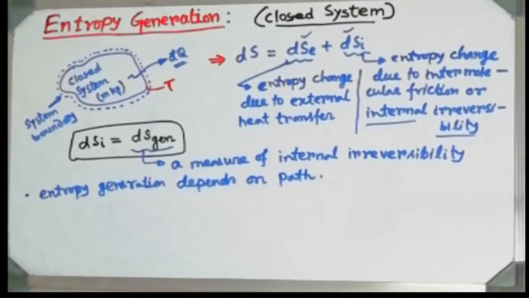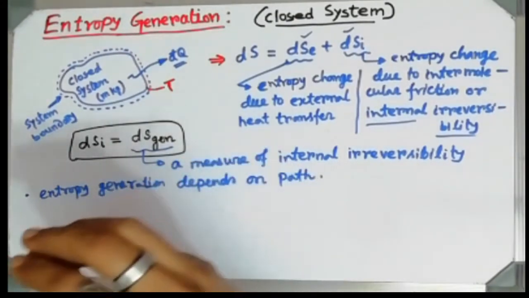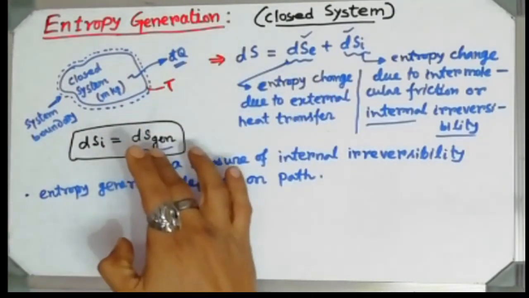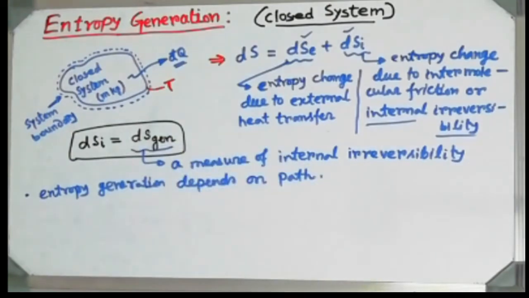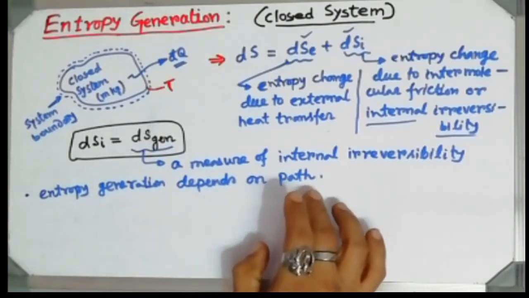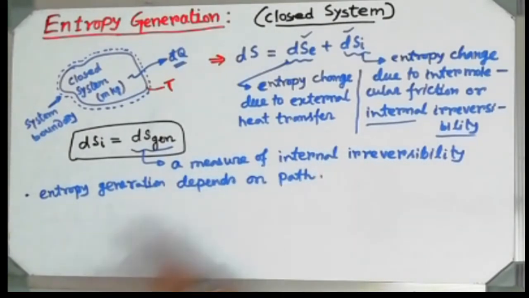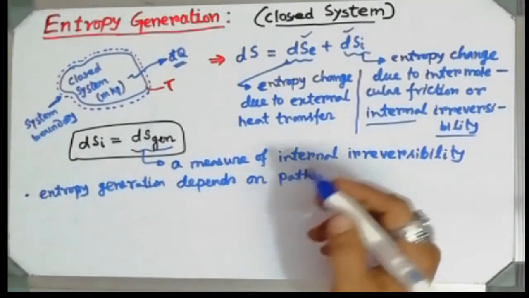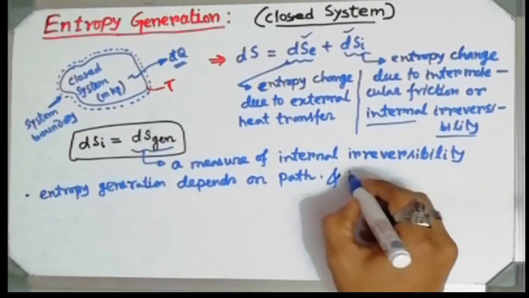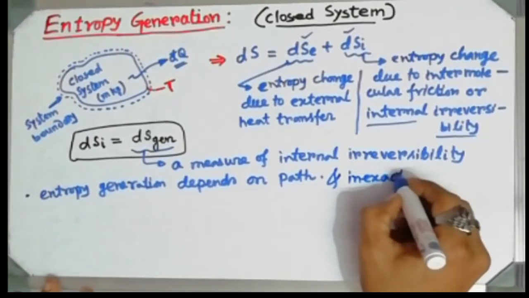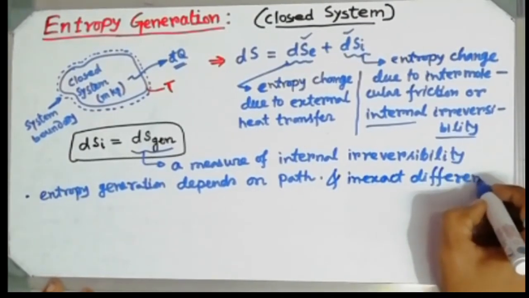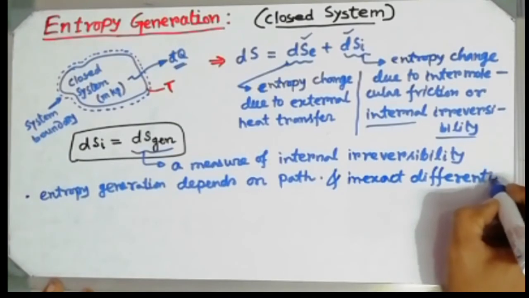That means how the system is changing its state from 1 to 2, which path it is following, the entropy generation depends on that path followed by the system. Since entropy generation is a path function, we already know from the basics of thermodynamics that all path functions are inexact differentials, like work transfer or heat transfer.